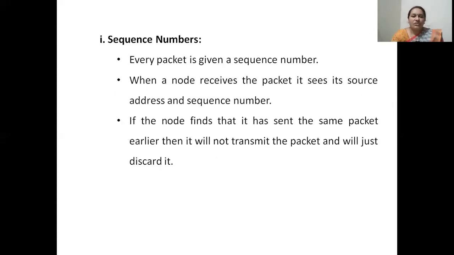Some of the methods used to overcome this problem: sequence numbers is the first method. In this method, every packet will be given a unique sequence number. When a node receives a packet, it will see the source address plus the sequence number. If the node identifies that a packet with the same sequence number was received by it earlier and it was transmitted, then this packet will not be transmitted by the node. It will simply discard this particular packet. So this avoids sending an unnecessary packet onto the network.